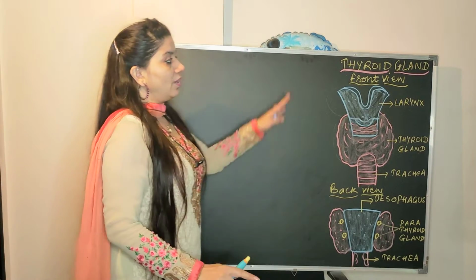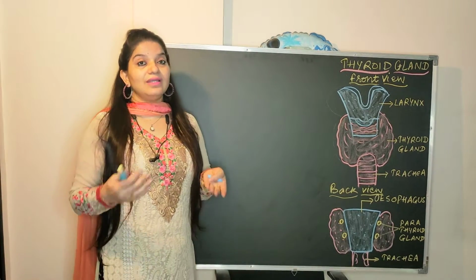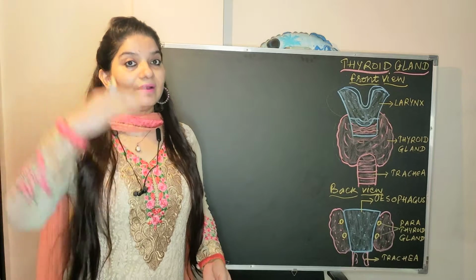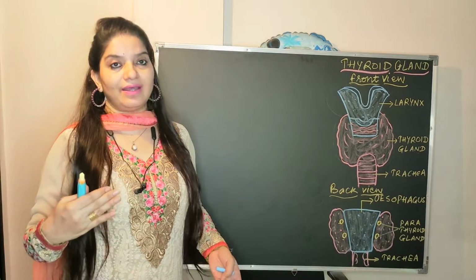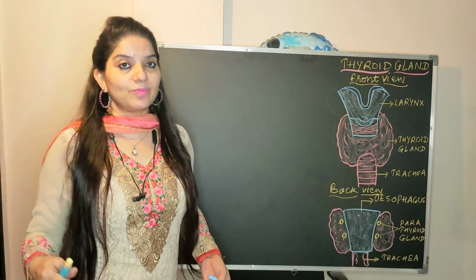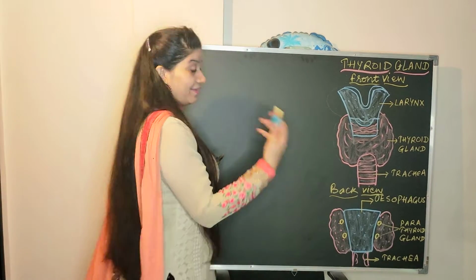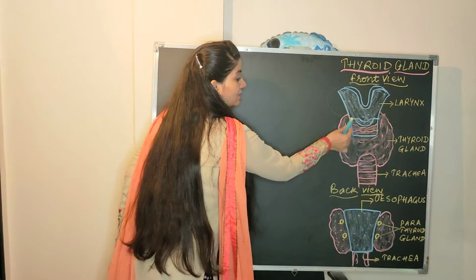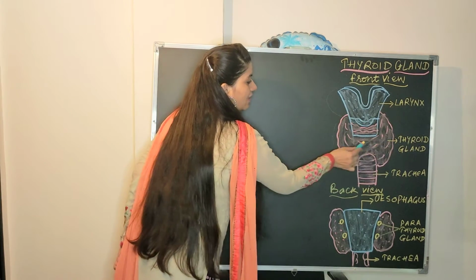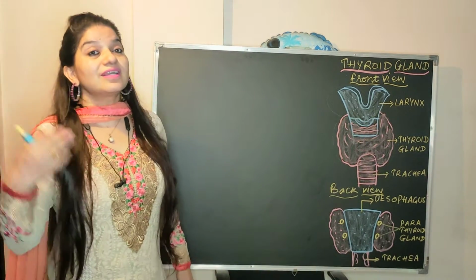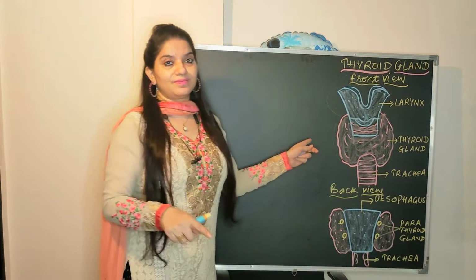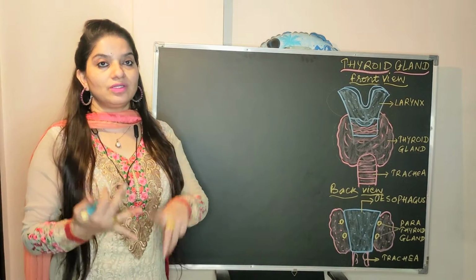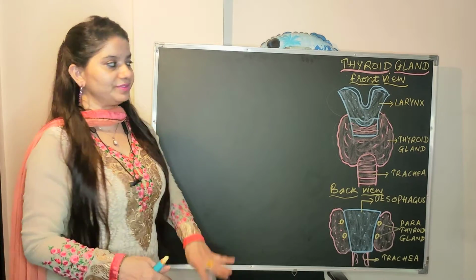Again, I'll discuss. What is the location of the thyroid gland? It is located in the front of the neck, below the larynx. Larynx is what? Voice box, sound box, Adam's apple also. And it is a butterfly shaped part. And there is a narrow interconnection between the two lobes, which is known as the isthmus. So for 1 mark, location is important and isthmus is important.